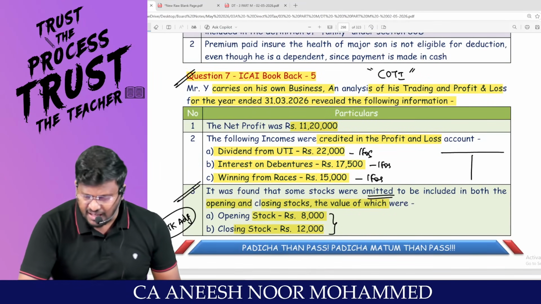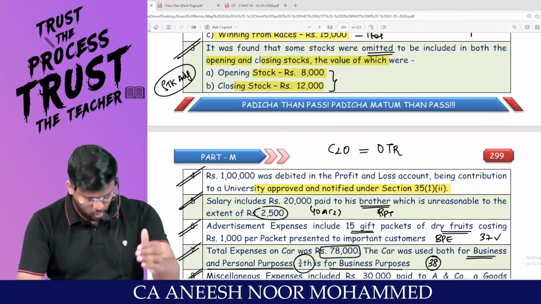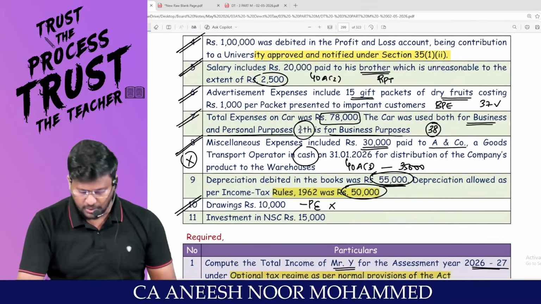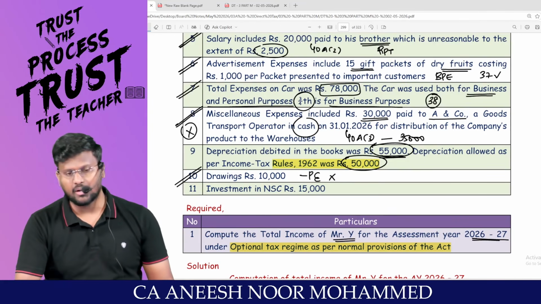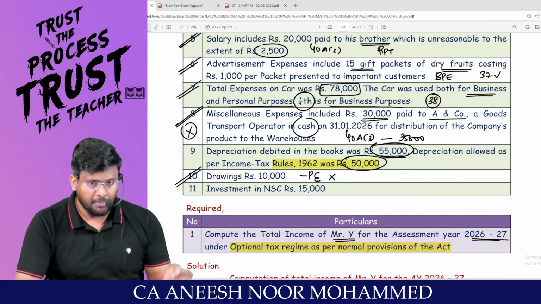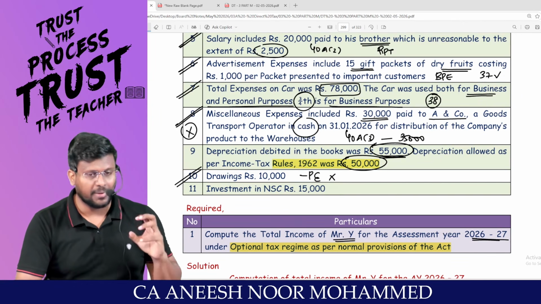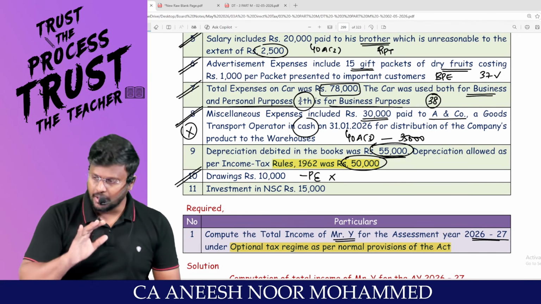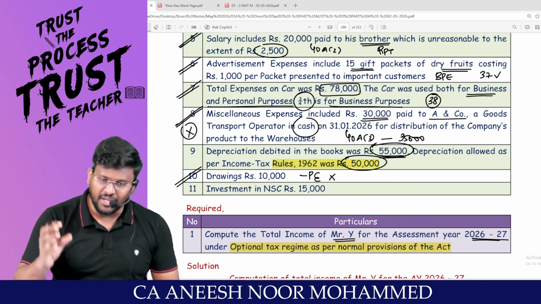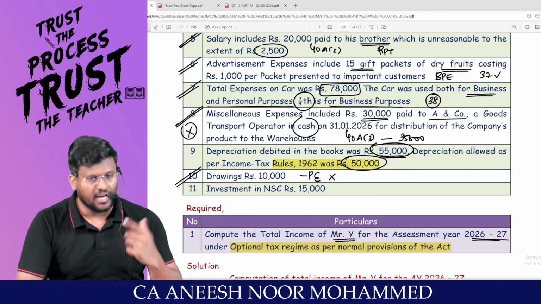Sir, an analysis of his trading and P&L reveals the following information. So when I see the P&L only, I understood that drawings has been debited to P&L account. Drawings is not a business expenditure. Drawings is personal. It is not even an expenditure. It is a withdrawal. Am I right, sir? It should not be debited to P&L. It should be reduced from the capital account. Since it has been debited to P&L, it should be added back.